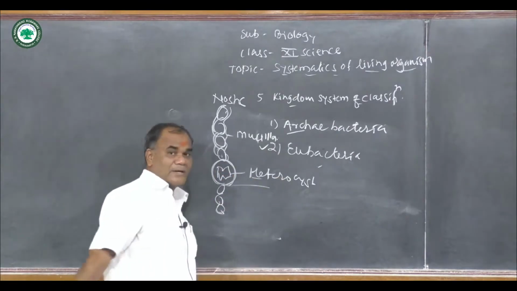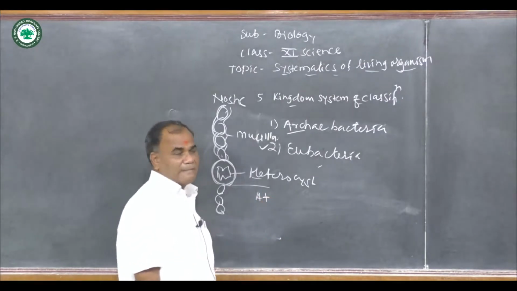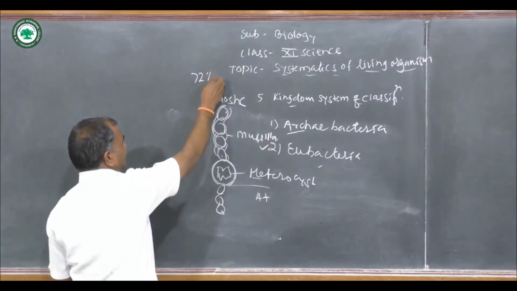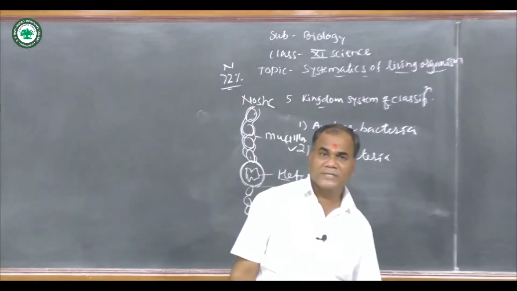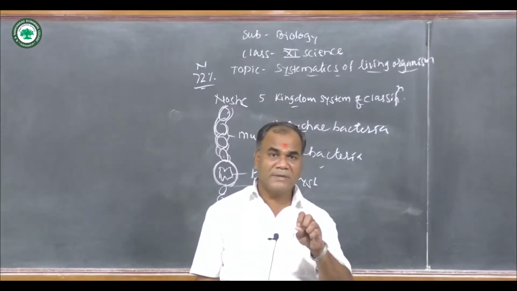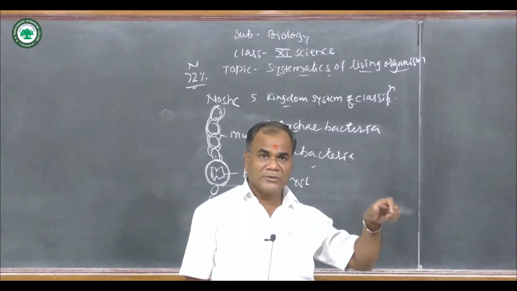These heterocysts have the ability to fix atmospheric nitrogen. You always know about the environment: near about 72% free nitrogen is present in the atmosphere. But plants do not have the ability to fix atmospheric nitrogen directly.